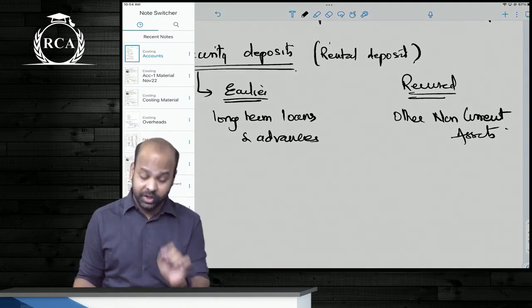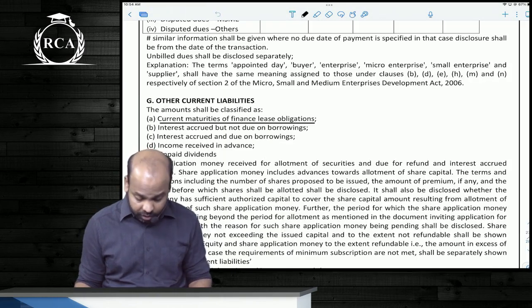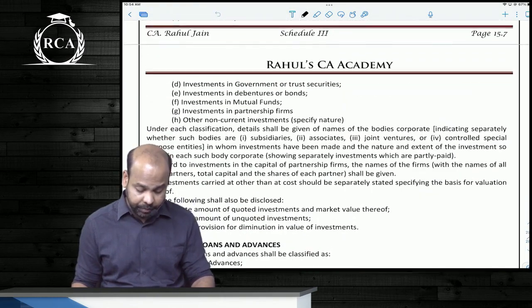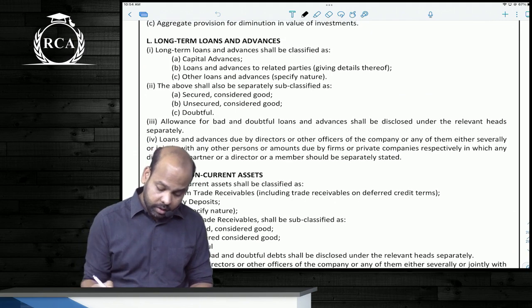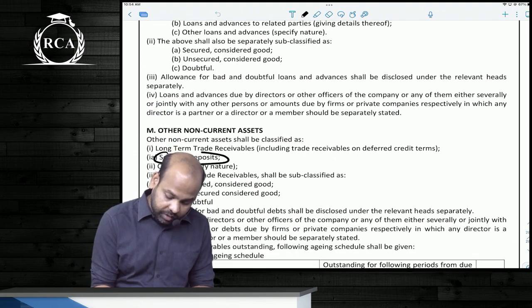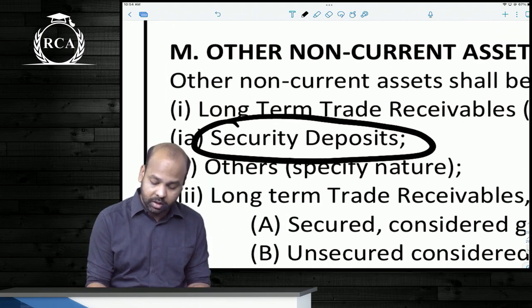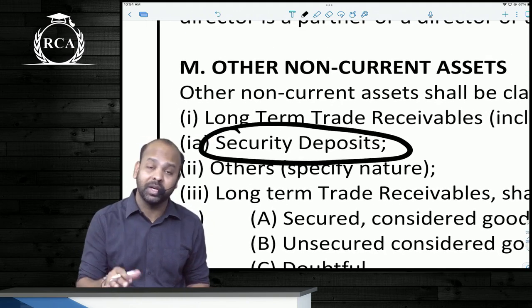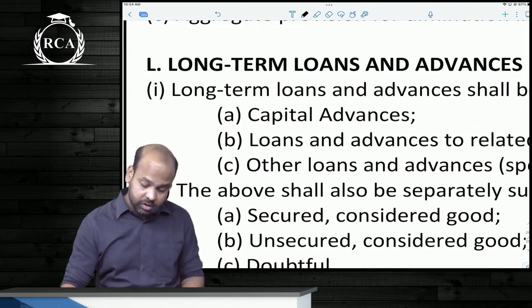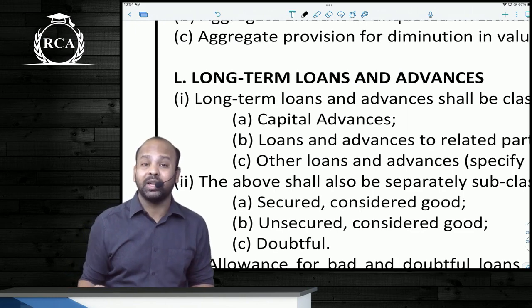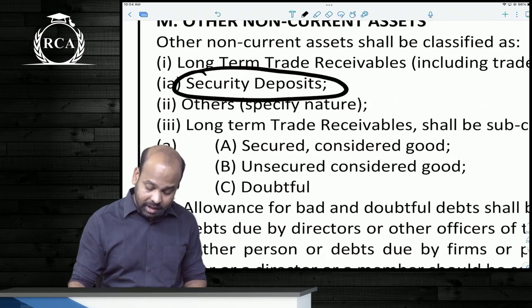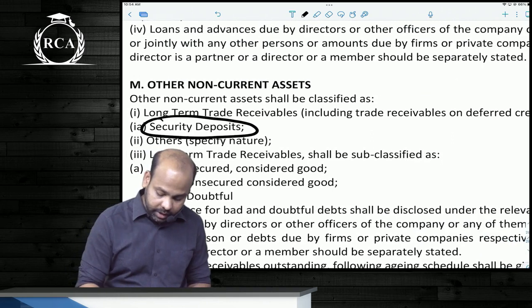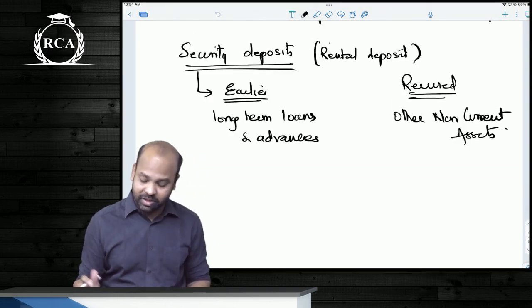A very important change again, you can expect this in a Schedule 3 question guys in the examination. So you see guys, your security deposits are now appearing under other non-current assets. They are not appearing under long-term loans and advances. They are now appearing under other non-current assets. So this is the next change.